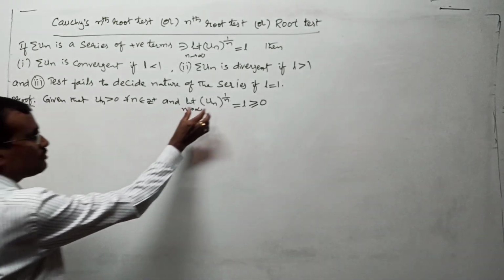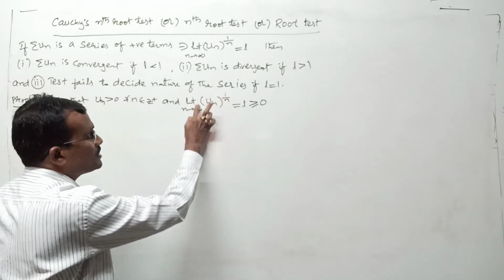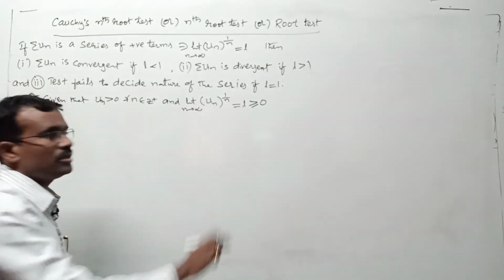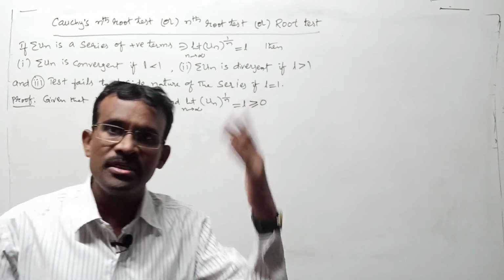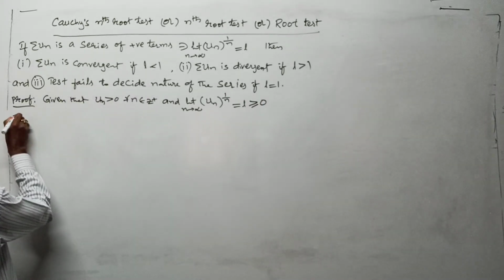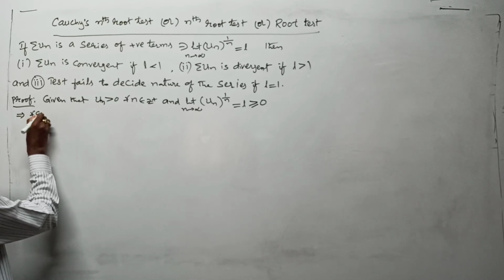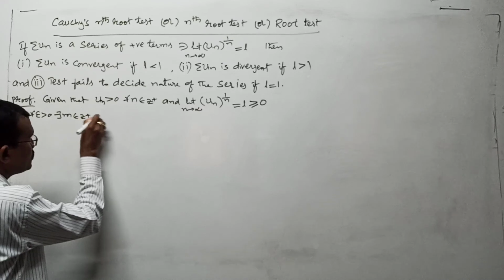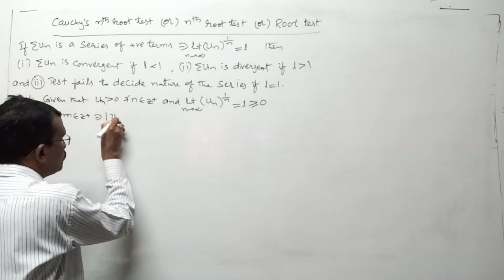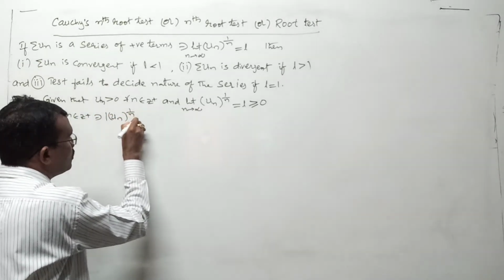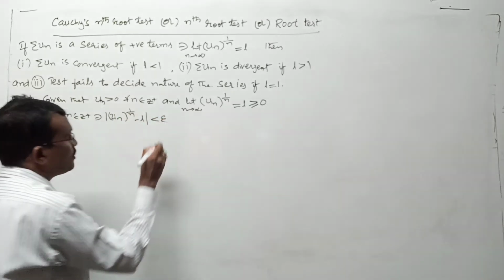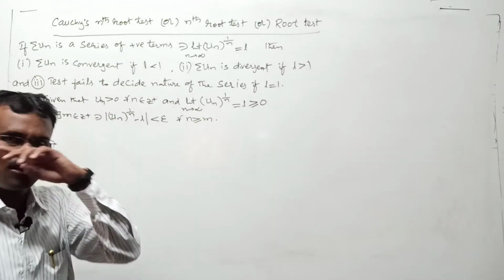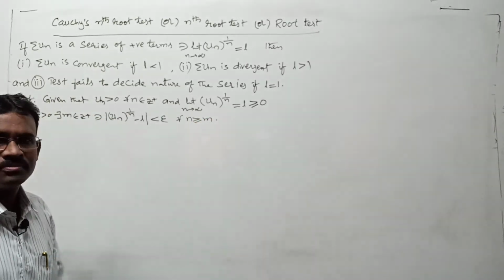Here I want to use the sequence limit definition. If limit Sn as n tends to infinity is L, according to the limit definition in sequences, this implies for each epsilon greater than 0, there exists m belongs to Z plus such that mod of un to the power of 1 by n minus L is less than epsilon for all n greater than or equal to m. I just wrote the definition of limit of a sequence, right?